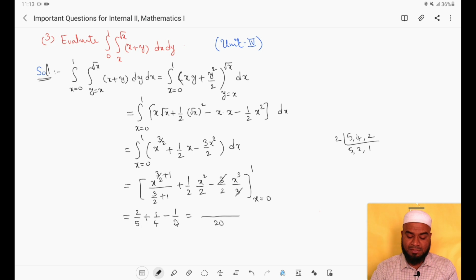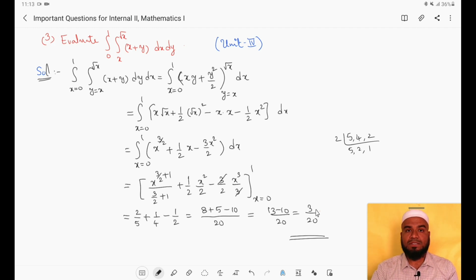Then 5 is there, so we will get 4, here we will get 8, then plus we will get 5, then minus we will get 10. So this will be 13 minus 10 by 20. So 13 minus 10 is 3 by 20. So this is the required answer. This is how we evaluate the double integrals.